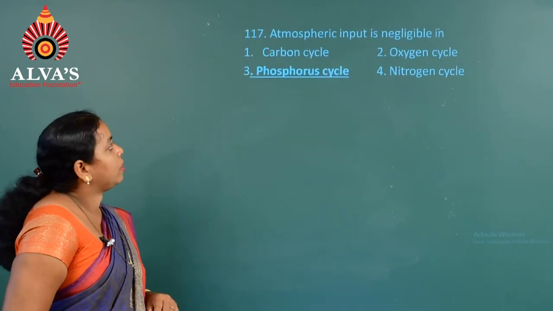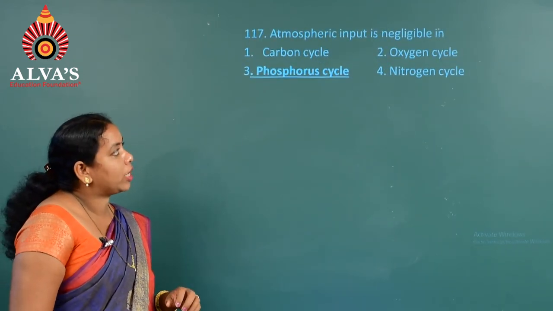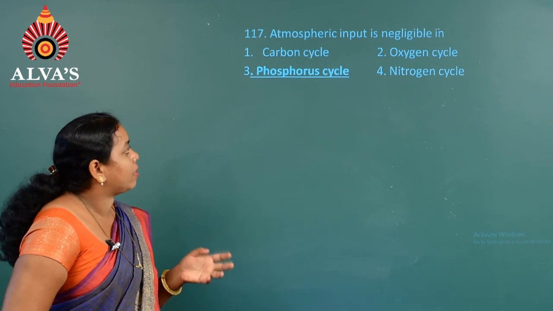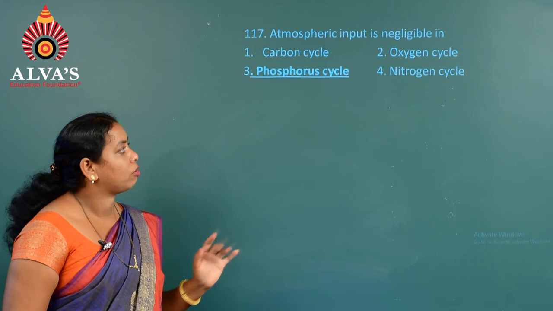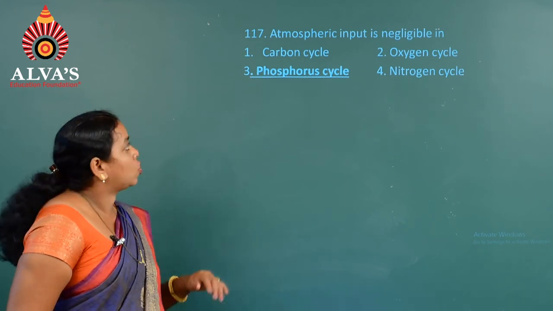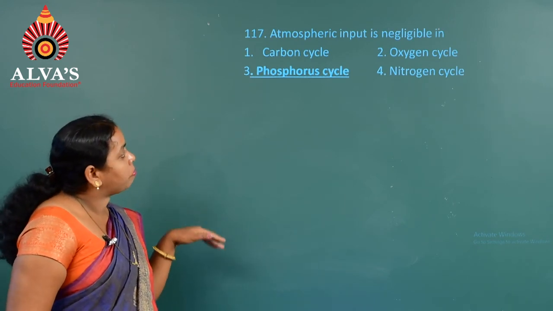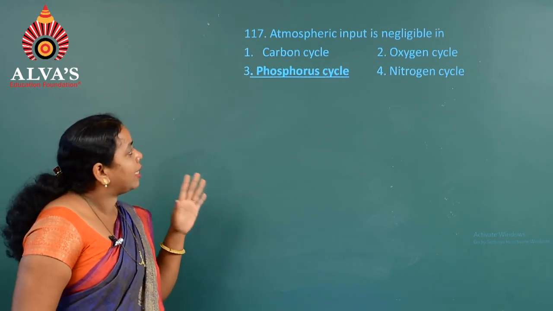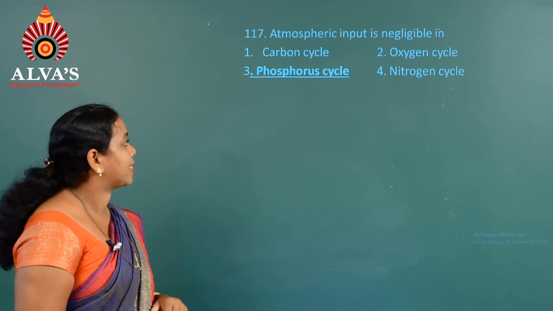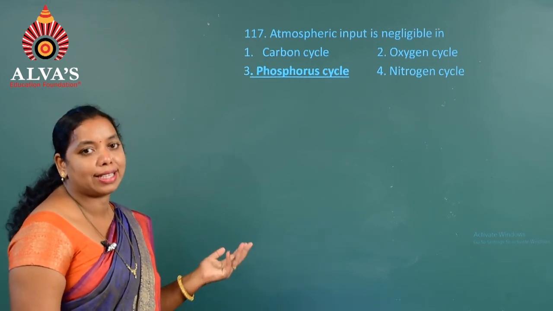Question 117. Atmospheric input is negligible in, first one carbon cycle, second oxygen cycle, third one phosphorus cycle, fourth one nitrogen cycle. Here, atmospheric input is maximum in the carbon cycle, whereas it is negligible in the case of the phosphorus cycle. That is why option 3 is the answer.